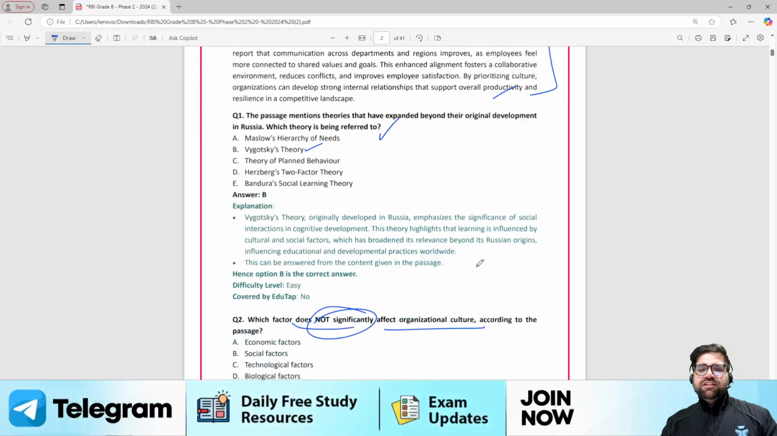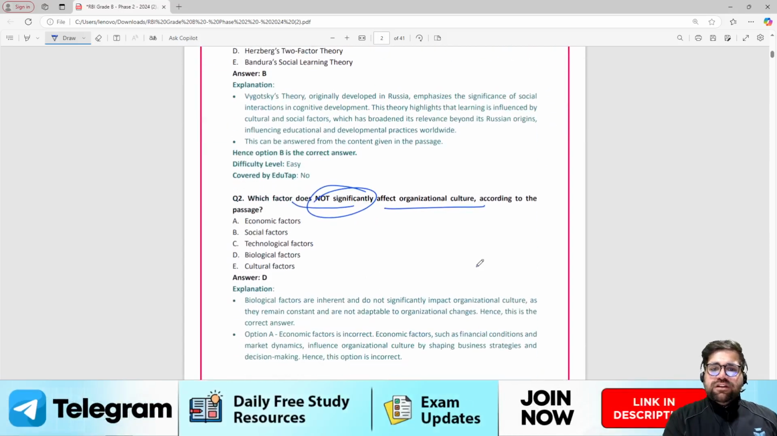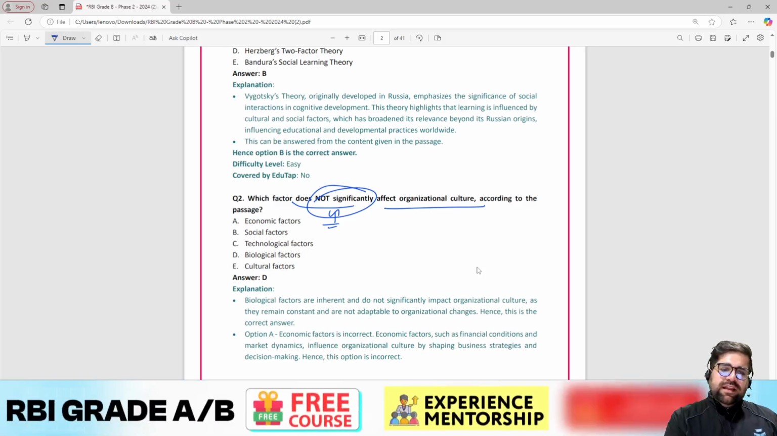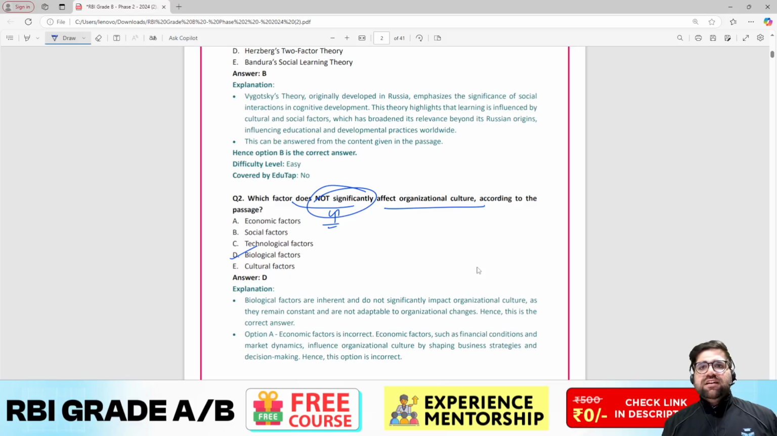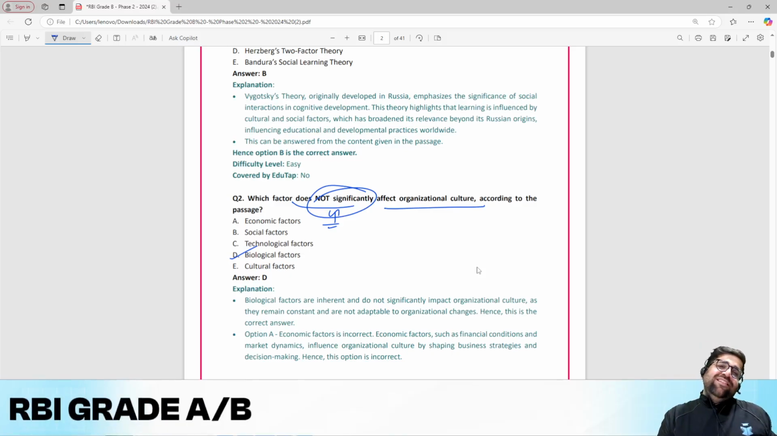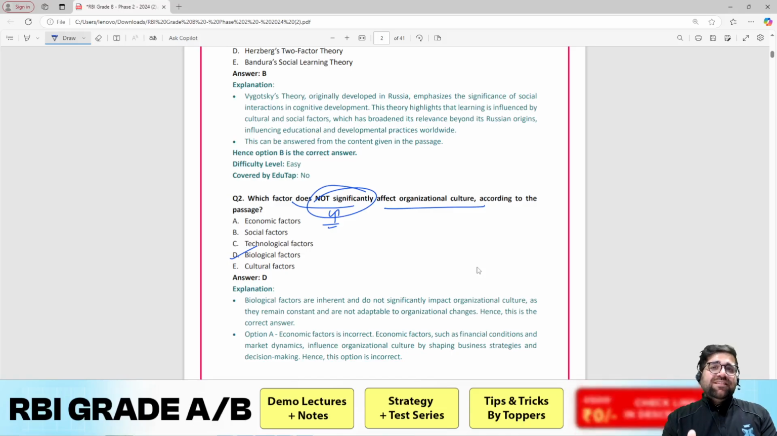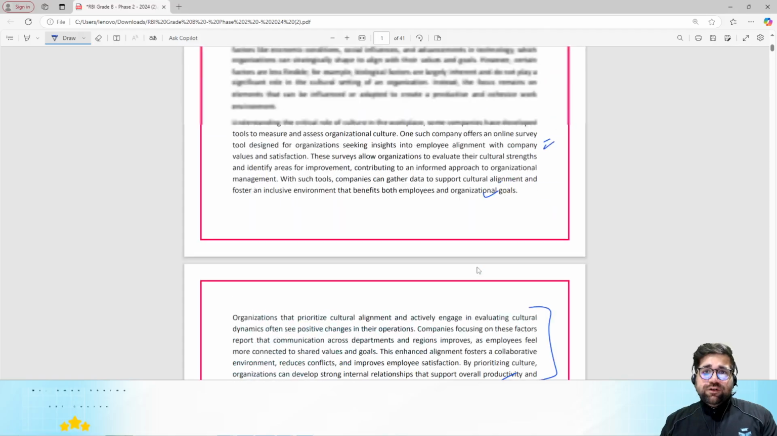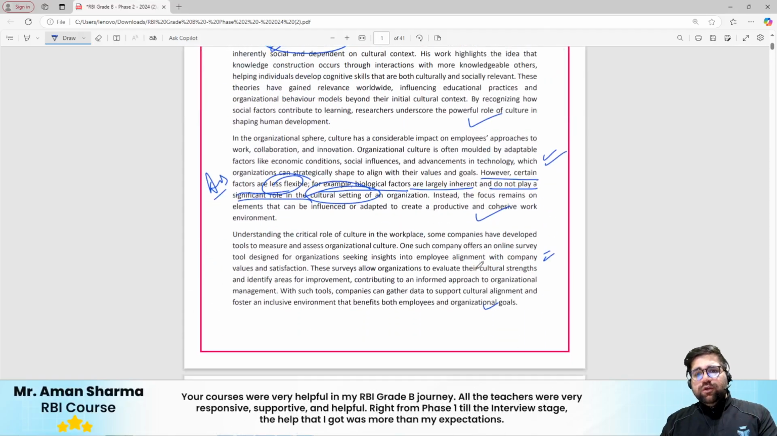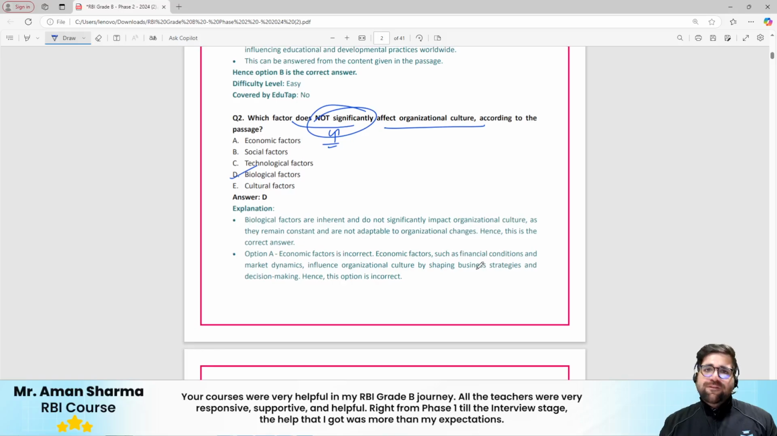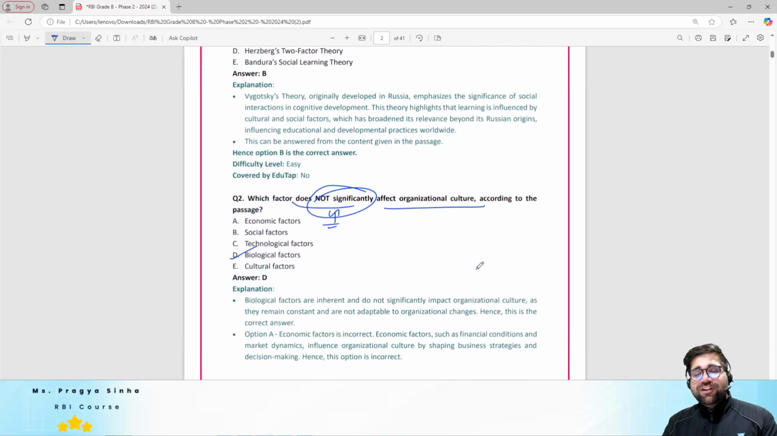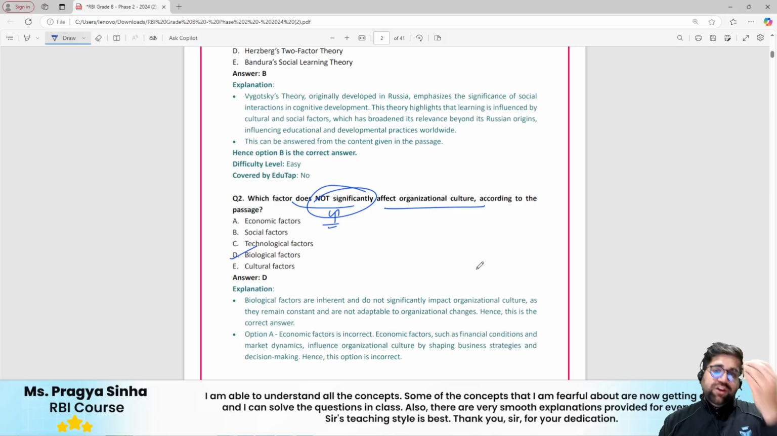Now you just have to check which of the factors does not significantly affect the organizational culture. The answer over here will be biological factors. Yes, you might think that this is an easy question. Now why am I repeating this? Do not take the notion that this is an easy question. Right now it is looking easy, but in the examination it can become tough for you. I am repeating this for the third time so that it goes into your brain.